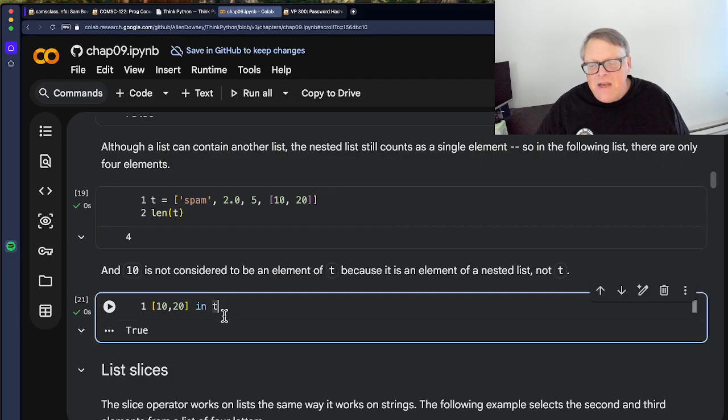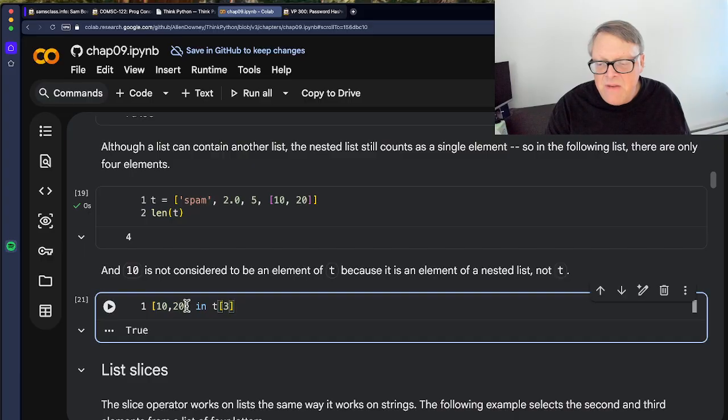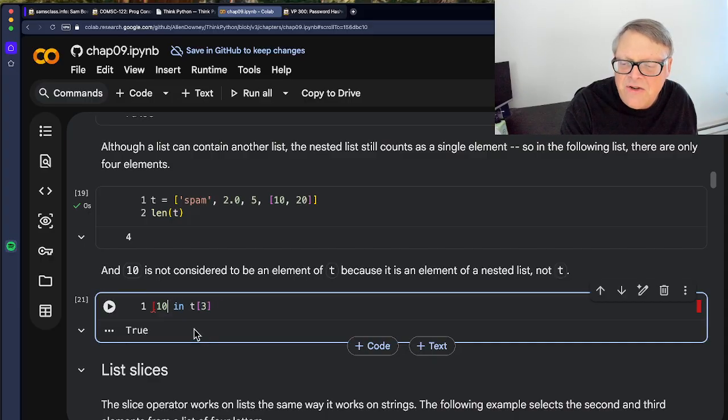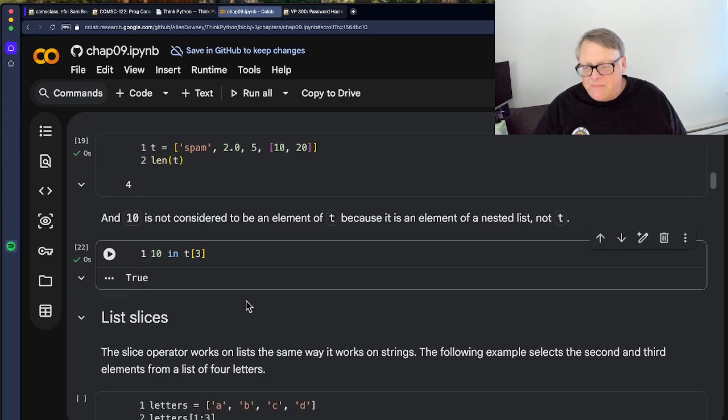Now you could do this though. You could have t sub 3, and now 10 is going to be in there, because t sub 3 is the third element of the list, and that is the list [10, 20]. So this is going to be true. All right.